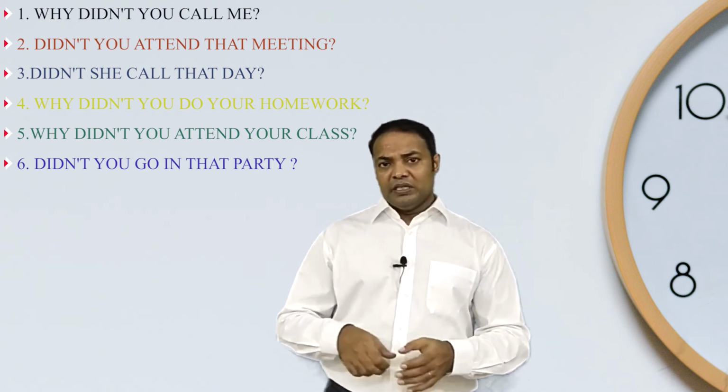Didn't you go to that party which was organized by your manager? Didn't your friend invite you to his marriage? Why didn't you wake up early? Today was a very important class. Didn't they play the match today in the morning? So these are the examples of negative interrogative sentences, simple past tense.